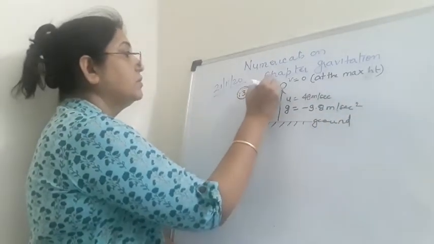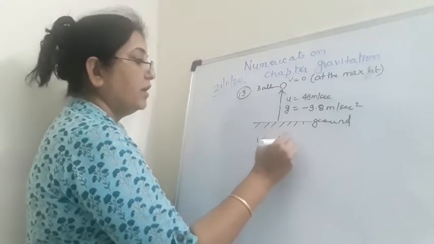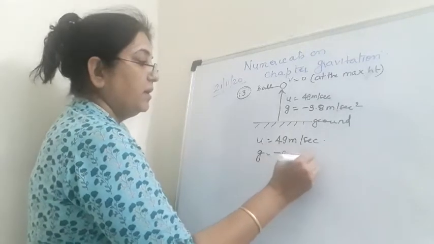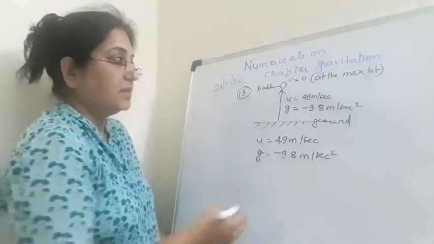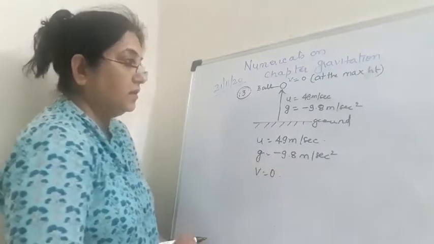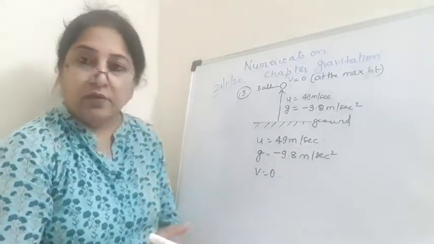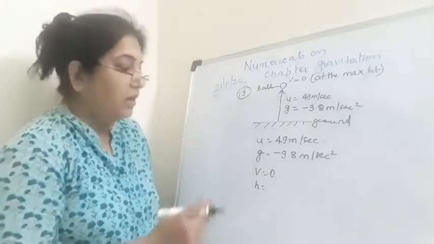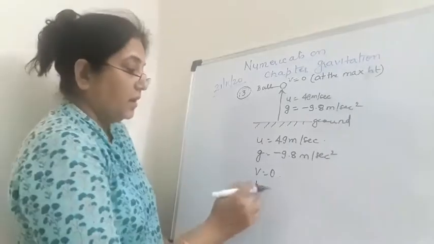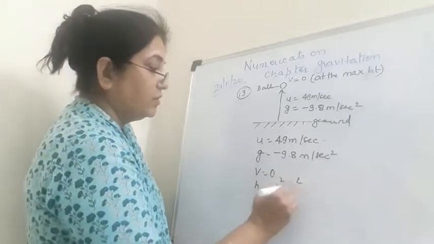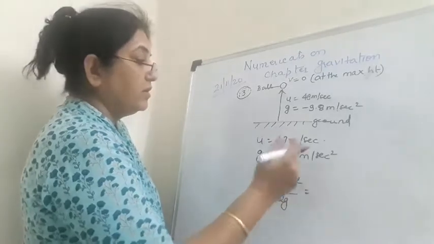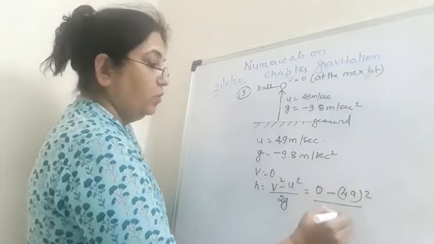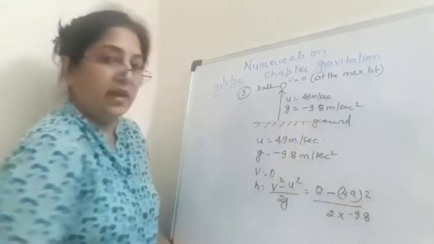So we have all these quantities given. Let us write u is equal to 49 meters per second, g is equal to minus 9.8 meter per second square. You know why minus? Then v is equal to 0 at the maximum height. Now you have to find h. How will you find h? You know all the three equations of motion. So here we'll apply the third equation. h is equal to v square minus u square upon 2g. What is v square? 0 minus 49 square upon 2 into minus 9.8.